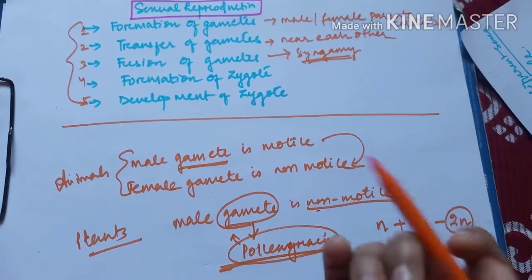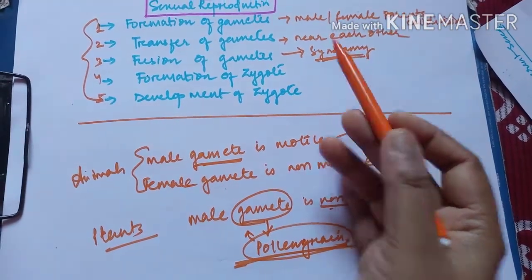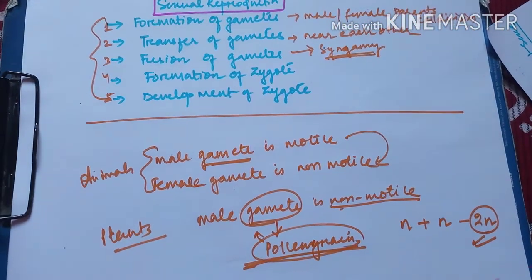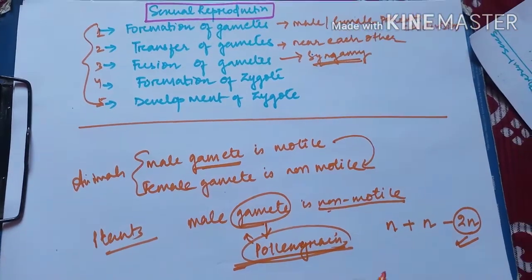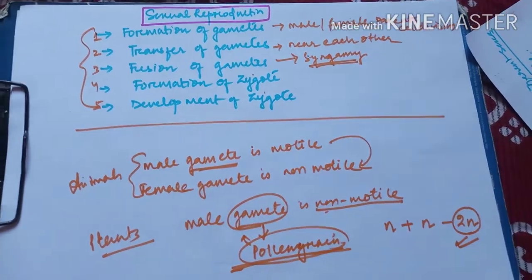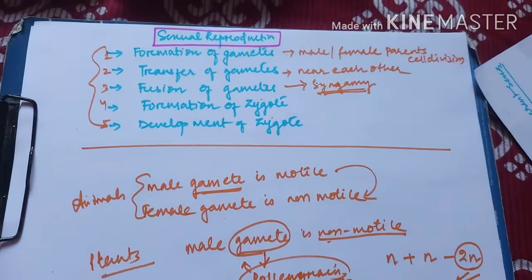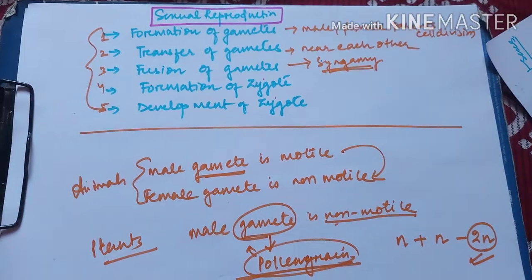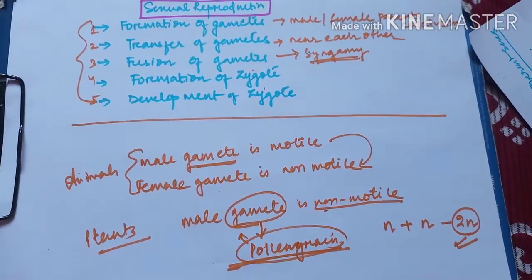But in case of sexual reproduction, syngamy, or fusion of gametes, is required, so that the characteristics of both the gametes fuse and mix up and double the number of chromosomes, hence bringing stability in the organism. Then after the fusion of gametes is over, the next step is formation of the zygote. The cell which is formed after the fusion of the gametes is known as the zygote, a single cell having 2n number of chromosomes. So gametes have n number of chromosomes and the zygote has 2n number of chromosomes.